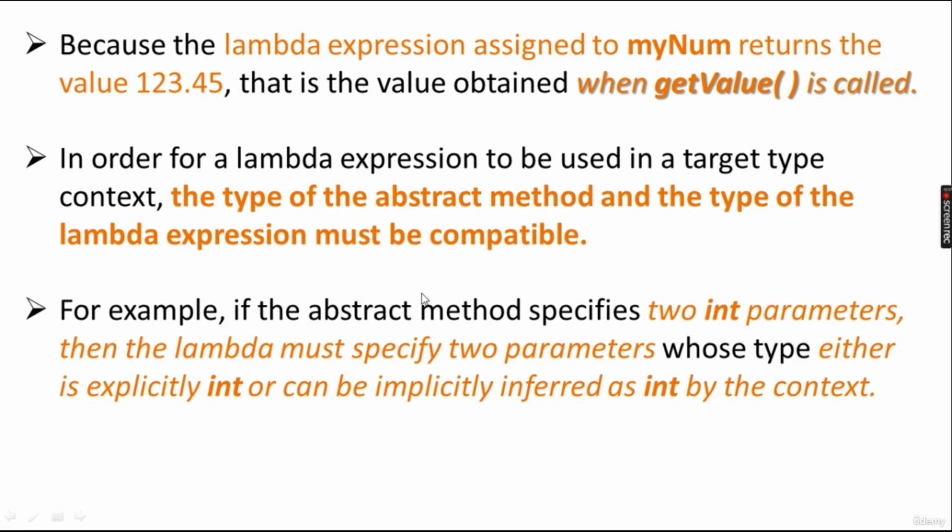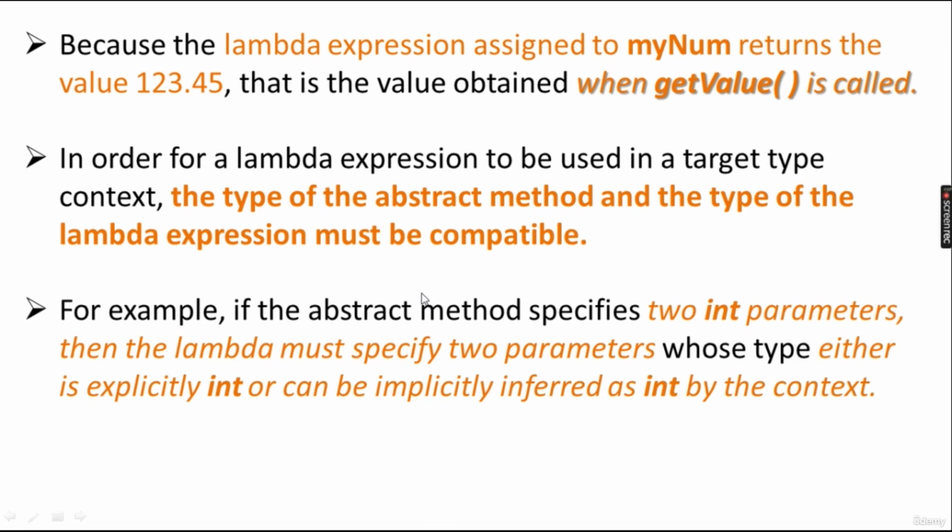Compatible means one can be cast to another, or they can be the same. For example, if the abstract method specifies two integer parameters, then the lambda must specify two parameters in the opening and closing parenthesis, whose type is either explicitly int or implicitly inferred as int by the context. So it should be available for casting as integer by the context.